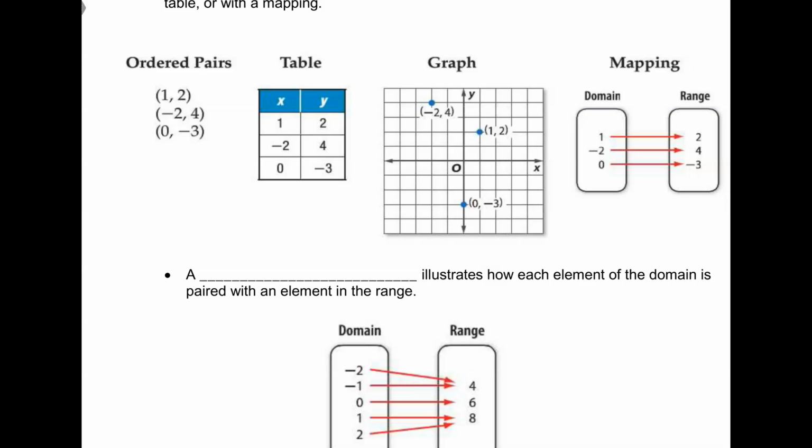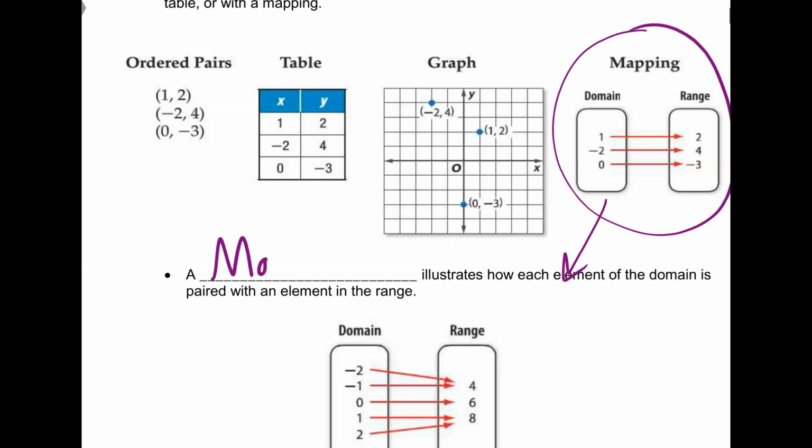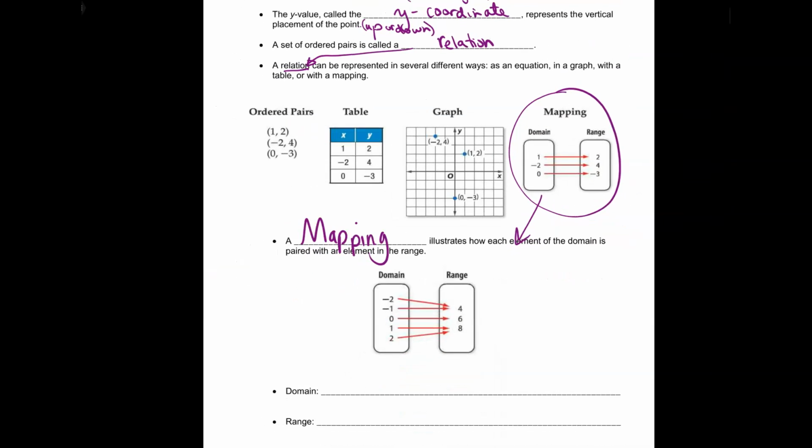So this first one, a blank, illustrates how each element of the domain is paired with an element in the range. So first we're going to deal with mapping. A mapping illustrates how each element of the domain is paired with an element in the range.